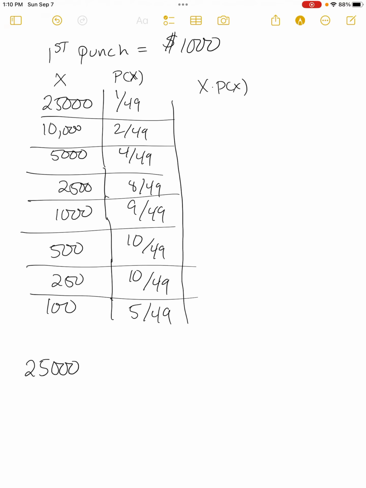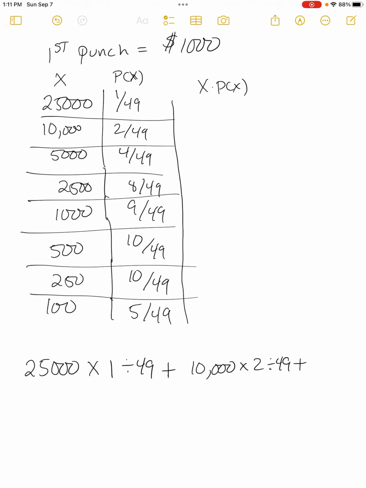I'd grab my calculator, type in 25,000 times its probability, which is 1 divided by 49. Hopefully you know that a fraction is just another way to write division. Then you would type in plus 10,000 times 2 divided by 49.